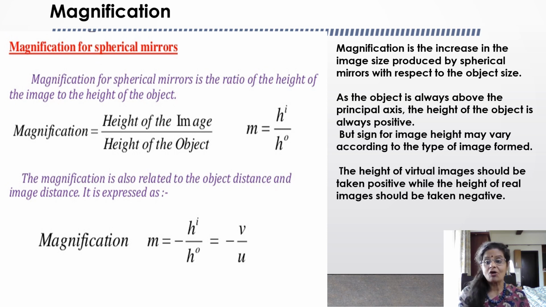Now, the magnification is also related to the object distance and image distance. It is expressed as magnification m is equal to hi by ho, which is also equal to minus v by u. As the object is always above the principal axis, the height of the object is always positive. But the sign for the image height may vary according to the type of the image formed. The height of a virtual image should be taken as positive, while the height of a real image is taken as negative.